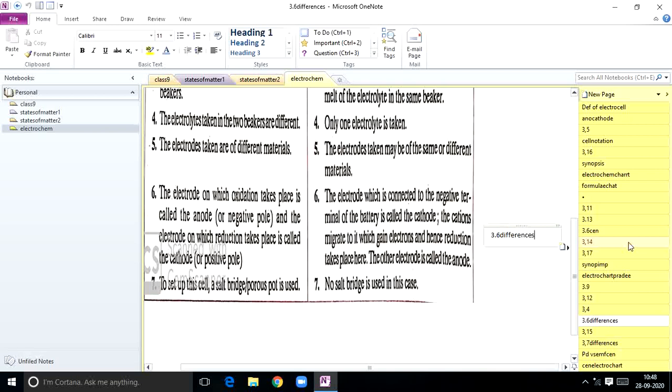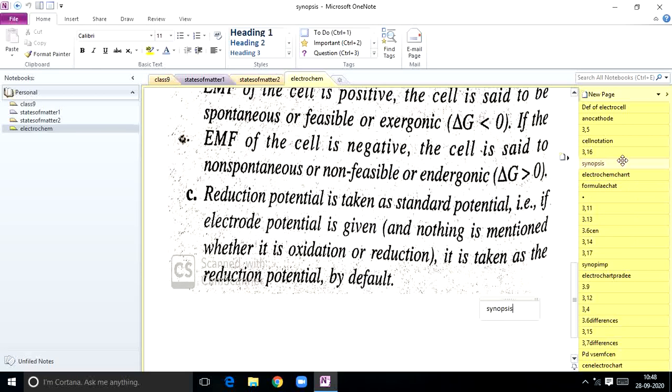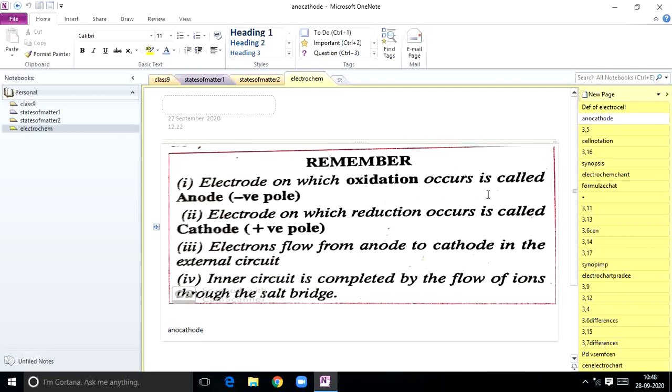Electrons always flow from. See here, very important points I am telling here. See here, the electrode on which oxidation occurs is called anode. Very important point for objective. Electrode on which reduction takes place is called cathode. Cathode is considered as a positive pole. This is the case of electrochemical cell. Okay.